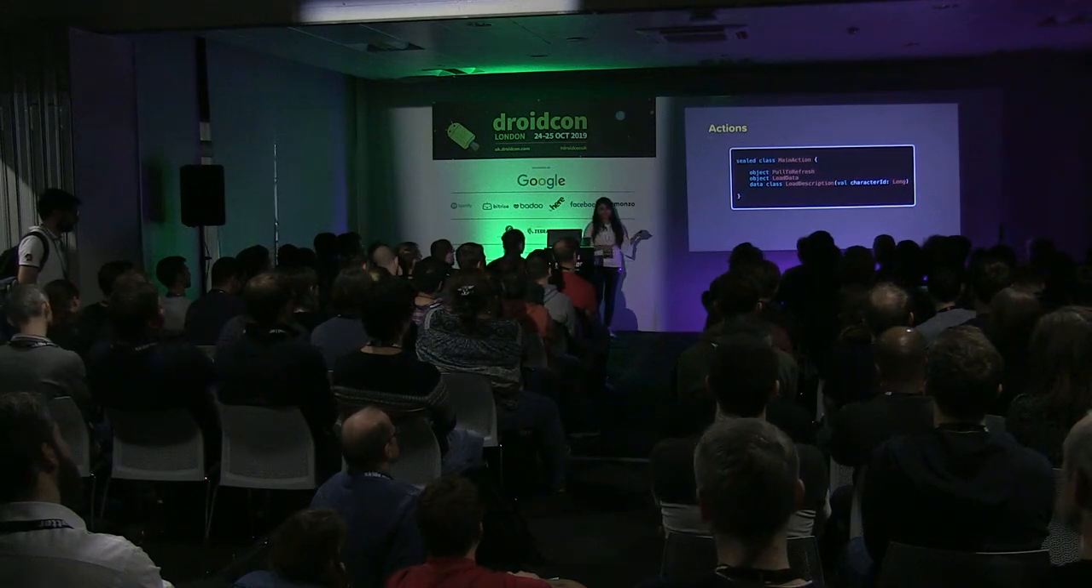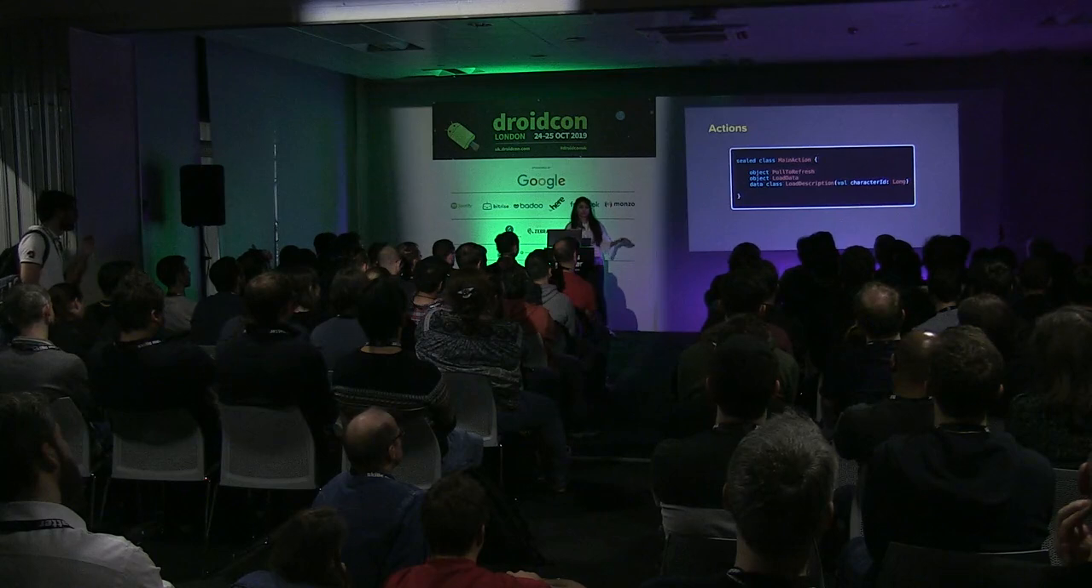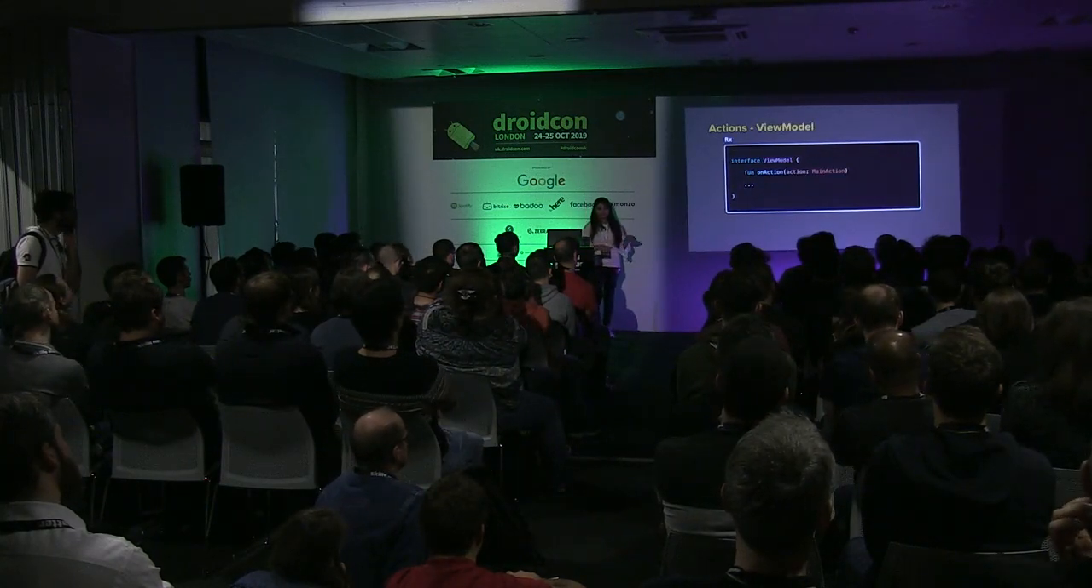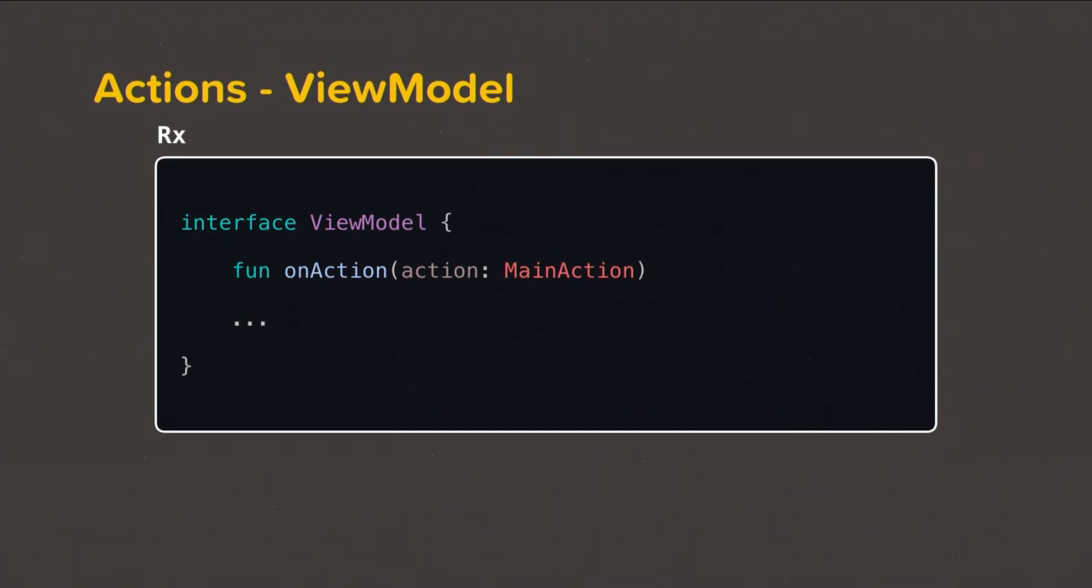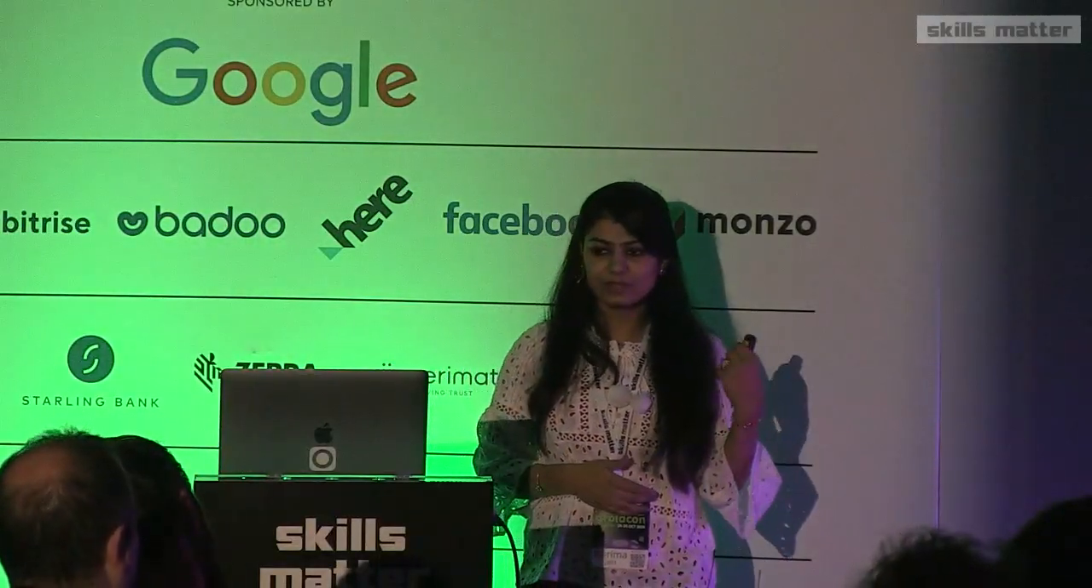So this is the action class, and there are 3 actions: load data, pull to refresh, and load description for a particular character. This is our view model API, wherein we call on action and send a bunch of actions into the view model. This is how it is written in Rx. Let's convert into flow, because there is no stream of data going on over here, so it remains the same.